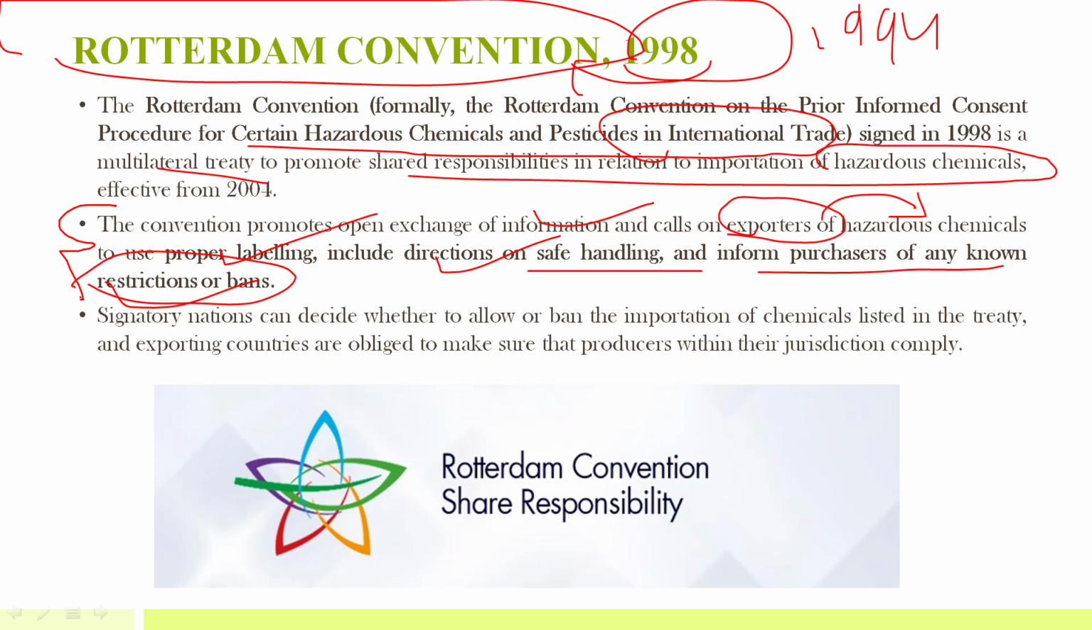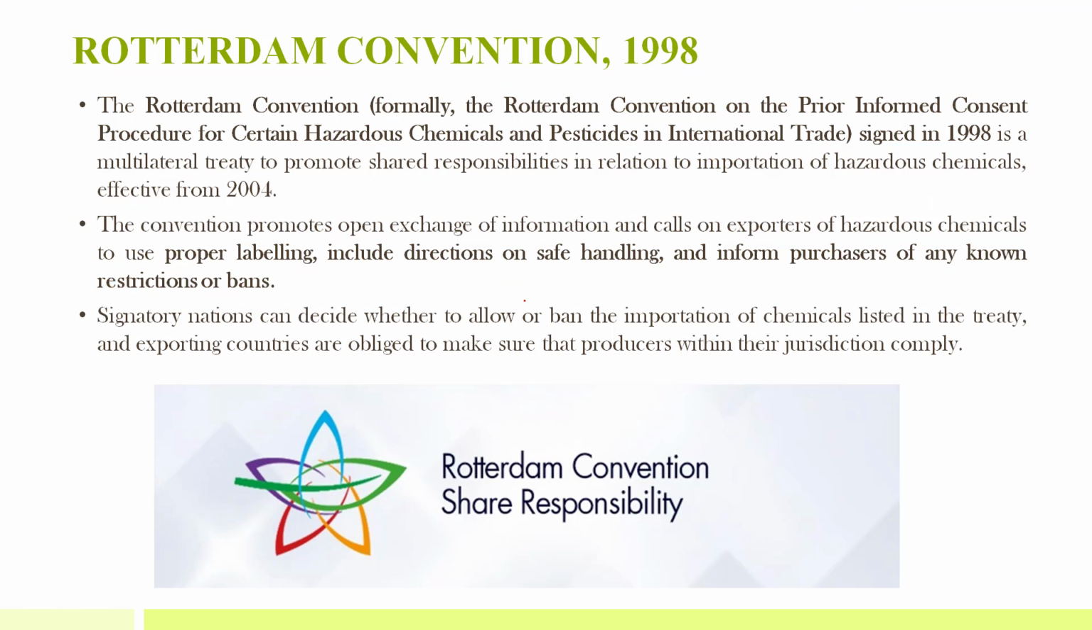So this Rotterdam Convention is mainly for international trade in hazardous chemicals and pesticides. So adequate information will be disseminated, proper labeling will be done, directions on safe handling will be issued. So such things are included in this convention.